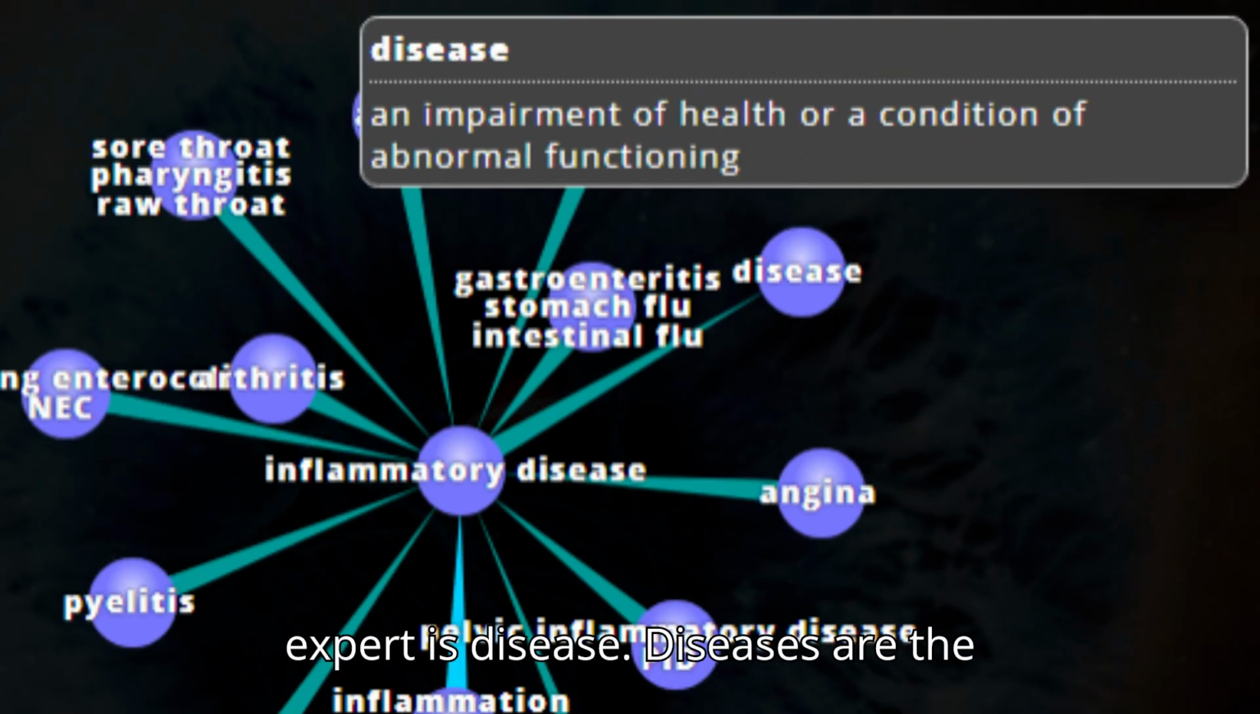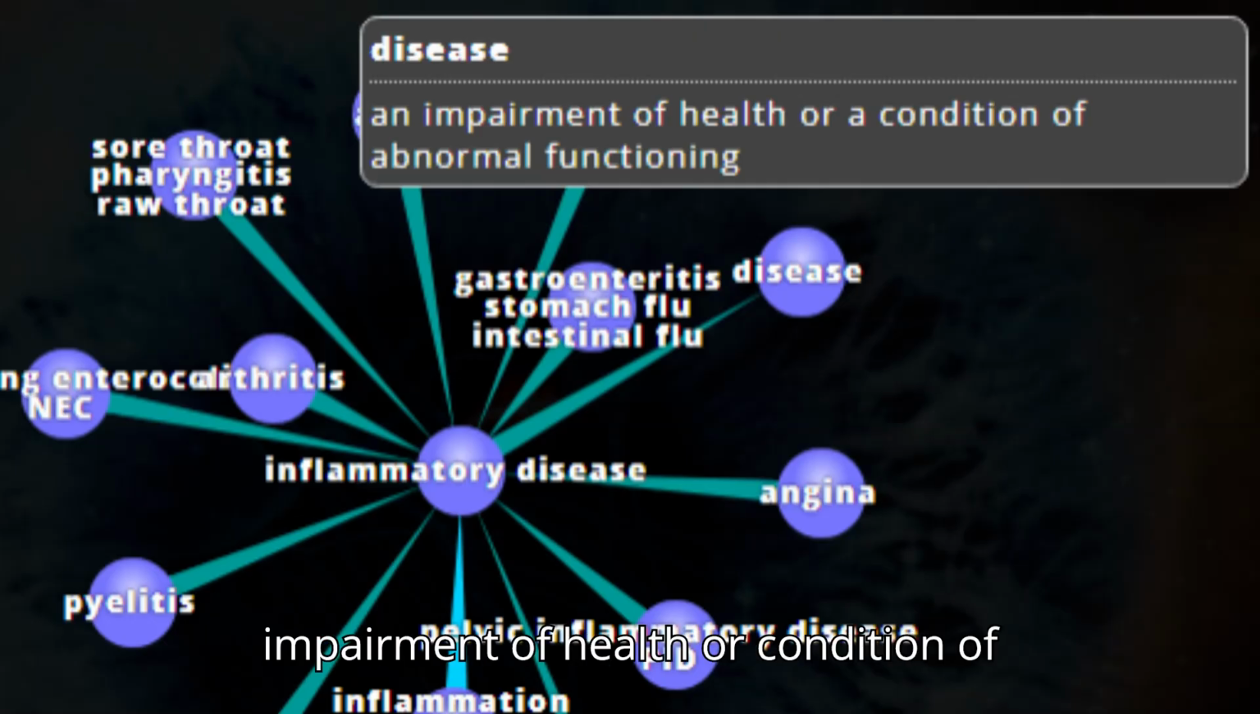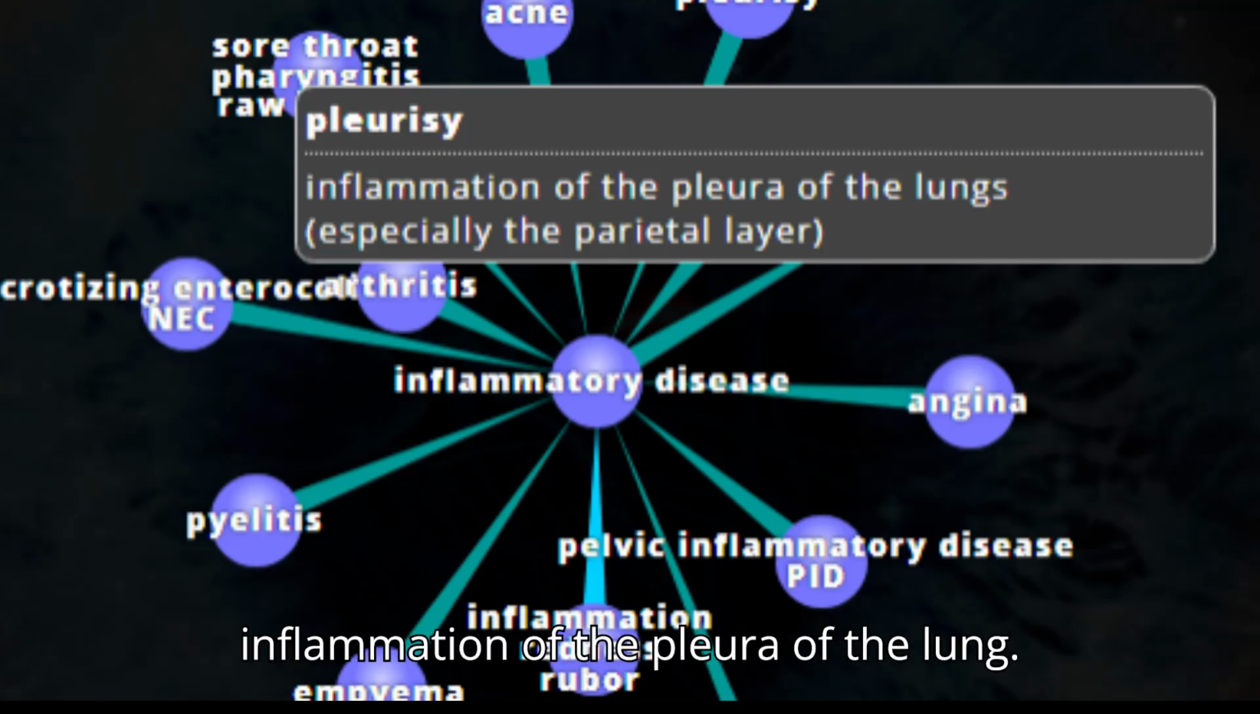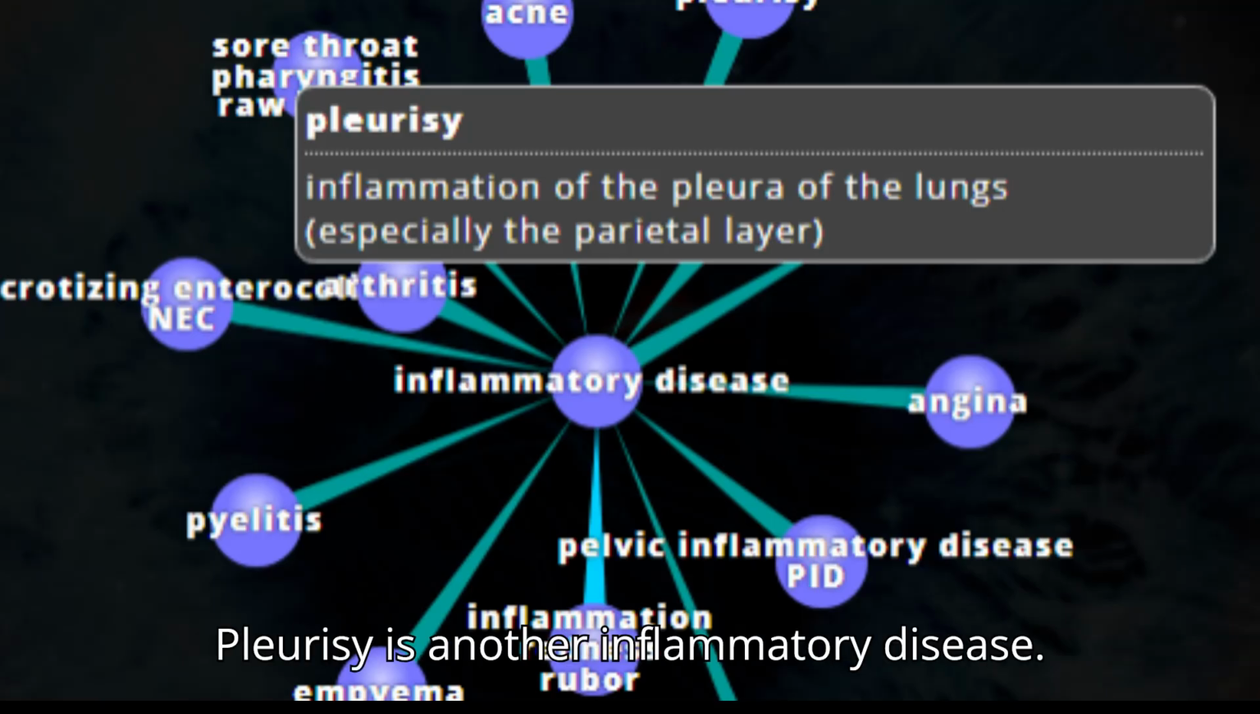My next word is disease. Diseases are the impairment of health or a condition of abnormal functioning. Cystitis is a disease. Pleurisy. Pleurisy is the inflammation of the pleura of the lung. Pleurisy is another inflammatory disease.